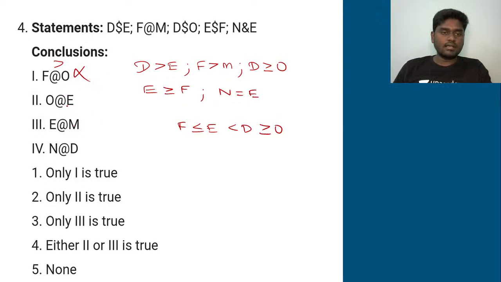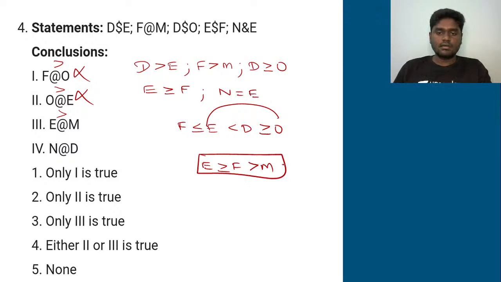And then the second conclusion, O @ E, @ means again greater than. So O is here, E is here, you have two opposite, false. And E @ M, that is also greater than. With E and M, what will be the bridging letter which you can take up here? It's going to be E ≥ F, F > M. So from this I can say that E is greater than M. So the third conclusion holds true.